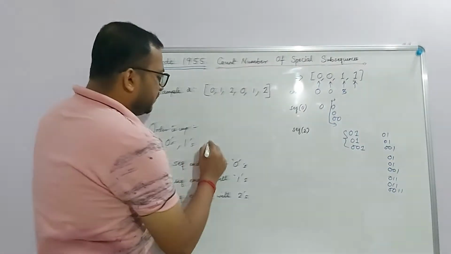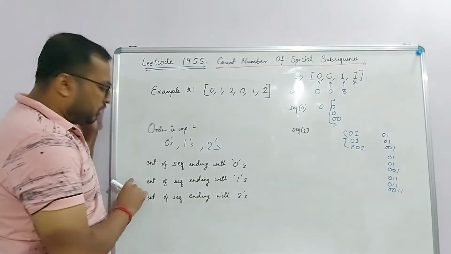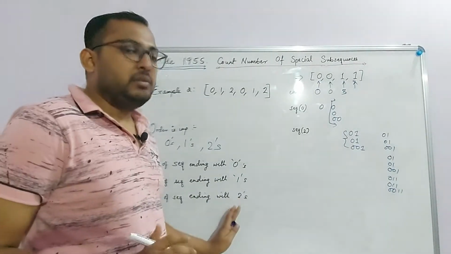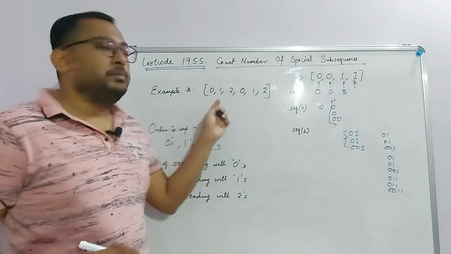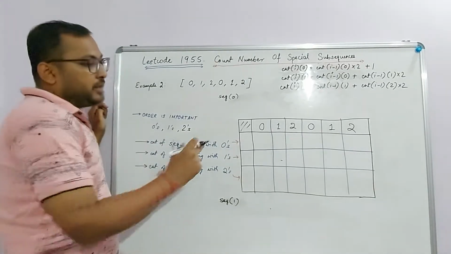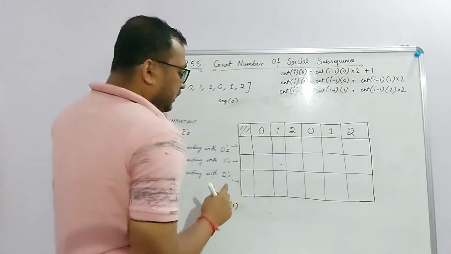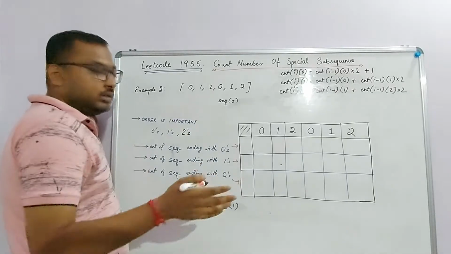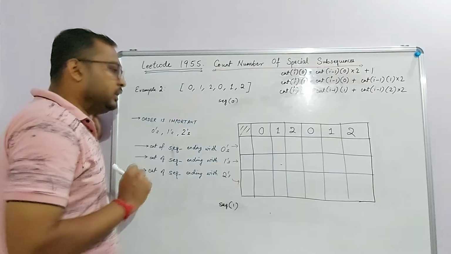So even if we had one more 2 here, we only need the count of sequences ending with zeros, count of sequences ending with ones, and count of sequences ending with twos at every position. If you have this information, then definitely we will calculate the answer. So let's see in this example next. Now we will be solving for the original problem where I have kept this 2D array, where at each column I have these array values 0, 1, 2, 0, 1, 2, and the rows will actually contain the count of sequences ending with zeros at that particular index. Similarly, count of sequences ending with ones and count of sequences ending with twos at that particular index.